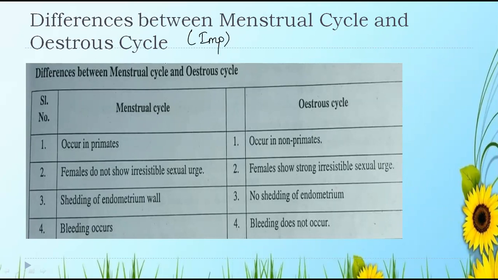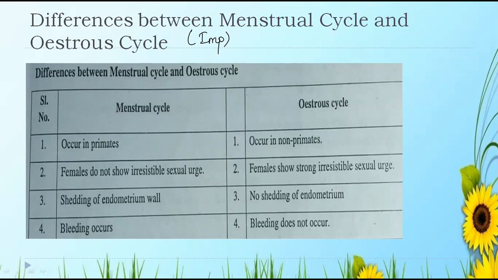The first one: the menstrual cycle occurs in the female primates, which I have already told you. Examples are the monkey, apes, and humans.